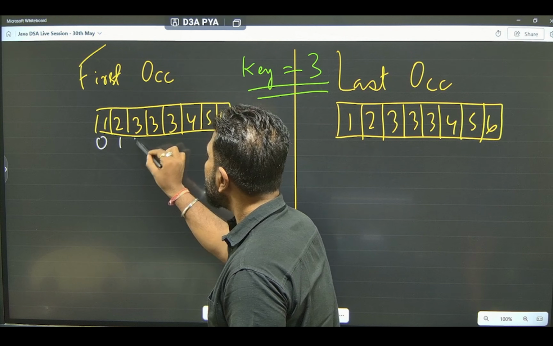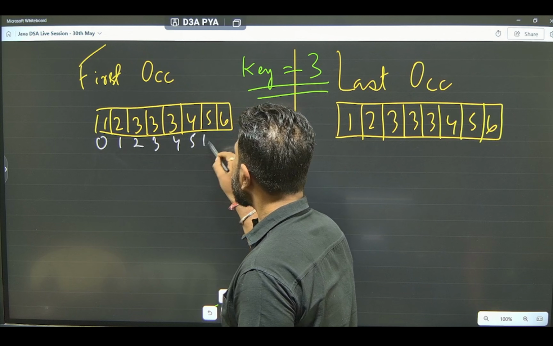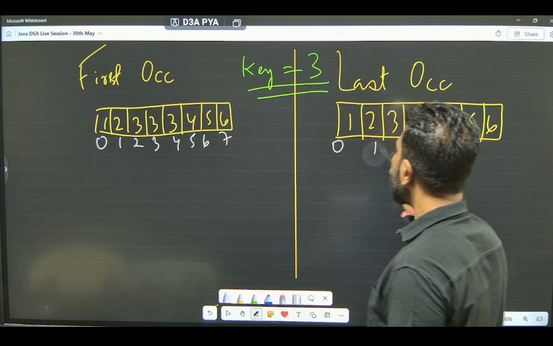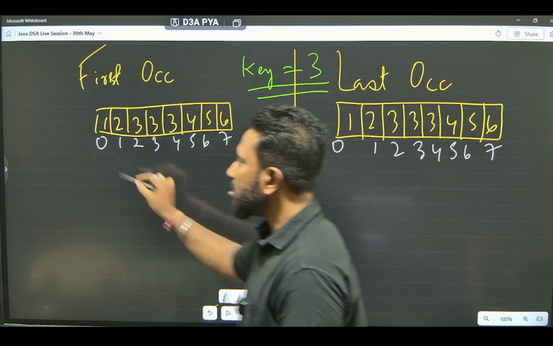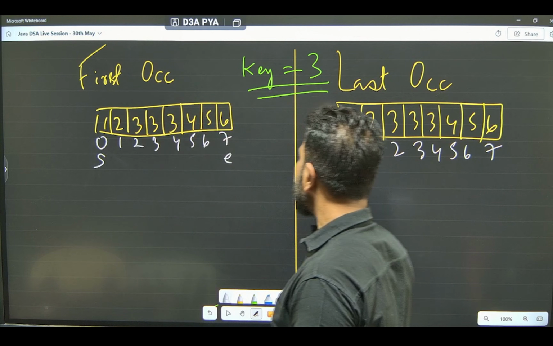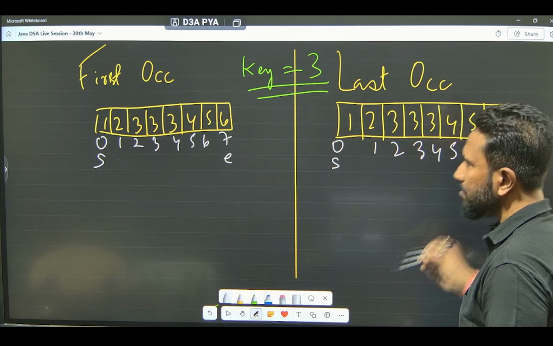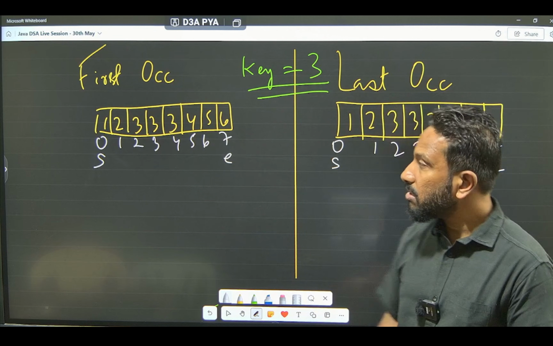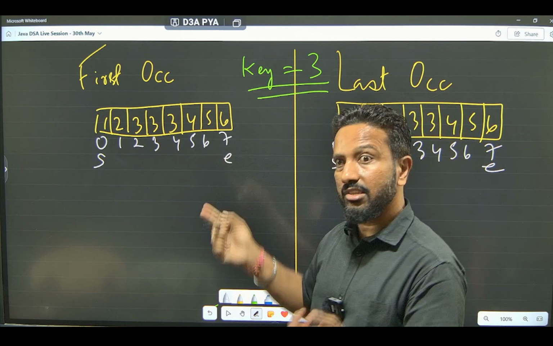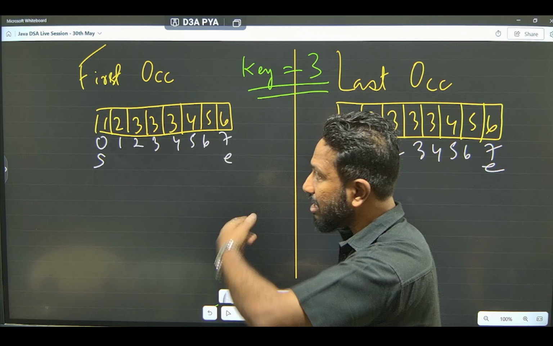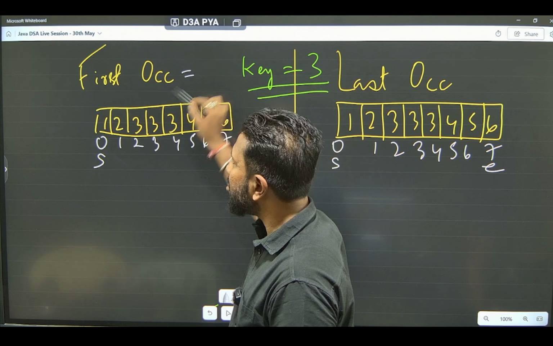Indexes 0 1 2 3 4 5 6 and 7. This is the start value, this is the end value. Okay, so what actually happens? You are trying to find the first occurrence. The first occurrence will start from the left hand side. So the actual answer is how much?